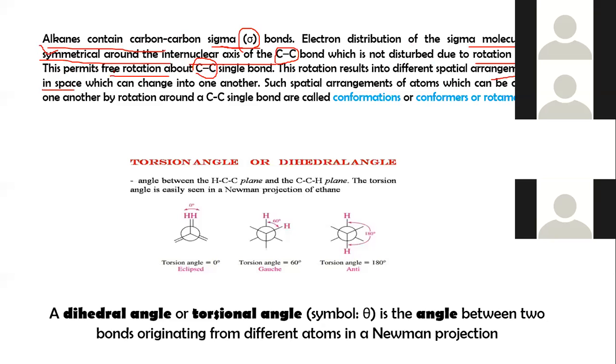This permits free rotation about the carbon-carbon single bond, and this rotation results in different spatial arrangements of atoms in space which can change into one another. These spatial arrangements of atoms which can be converted into one another by rotation of carbon-carbon single bonds are called conformations or conformers, or also rotamers.